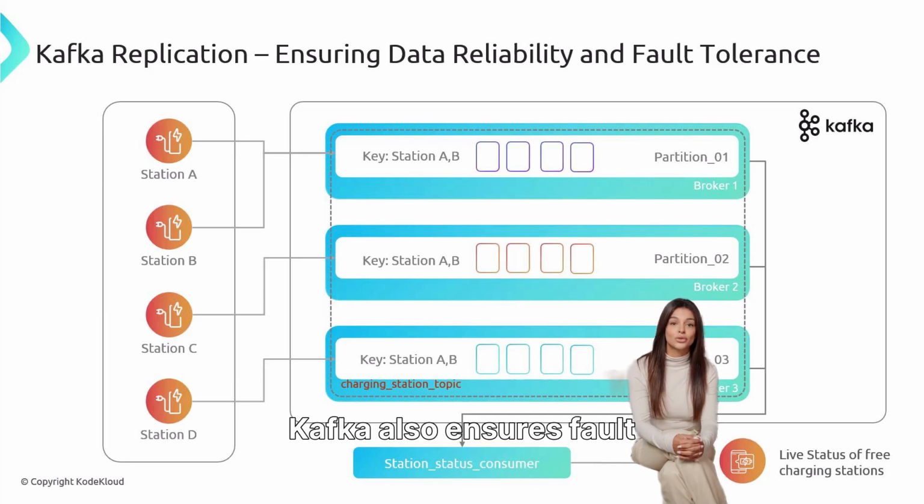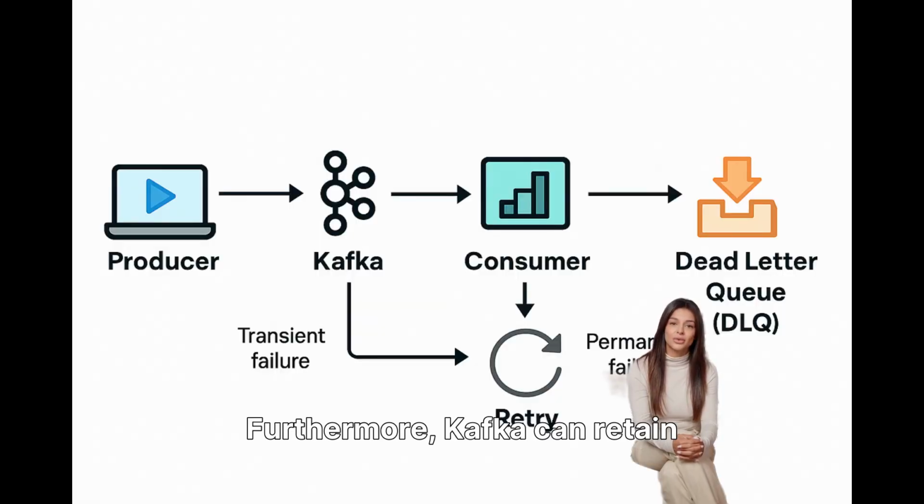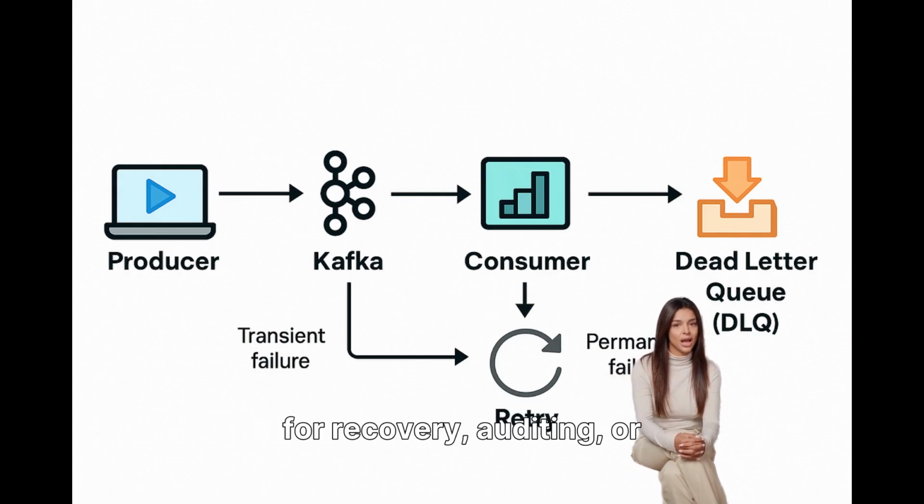Key features include horizontal scalability, achieved by adding more broker instances to the cluster as your data volume grows. Kafka also ensures fault tolerance and durability through its replication mechanism, where events are replicated across multiple brokers to prevent data loss. Furthermore, Kafka can retain events for a configurable duration, allowing services to replay events if necessary for recovery, auditing, or